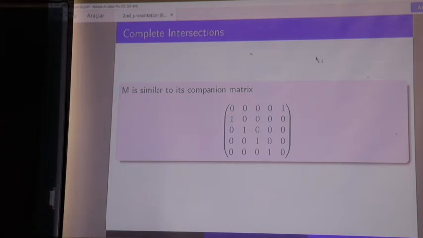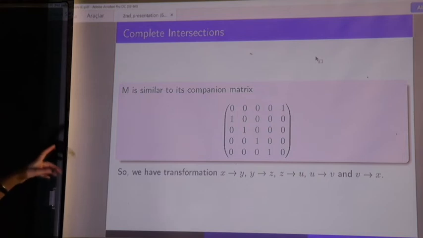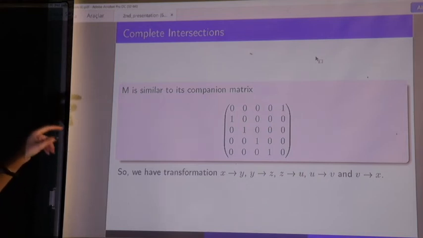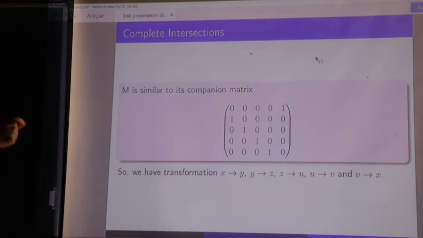What do we mean by that? We have transformations that send x to y, y to z, z to u, u to v, and v to x. And these were the variables that we used to present our quadrics.